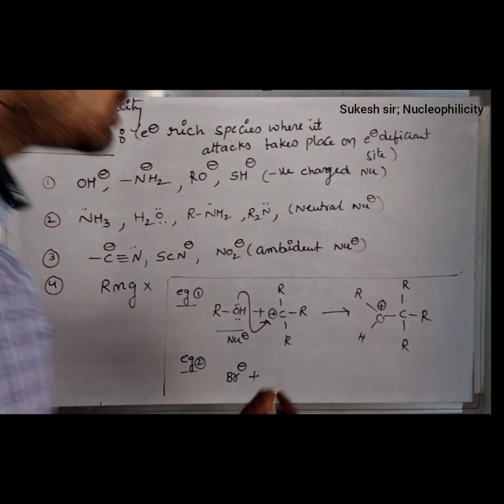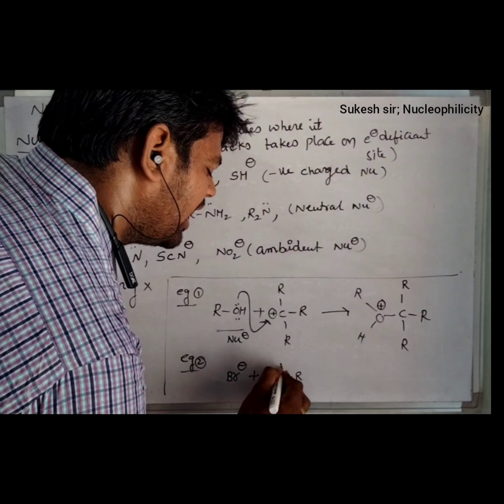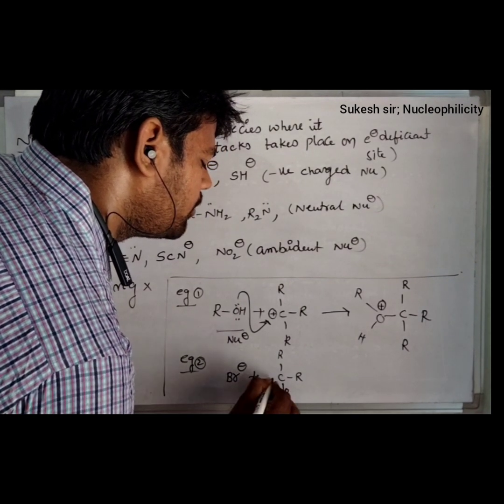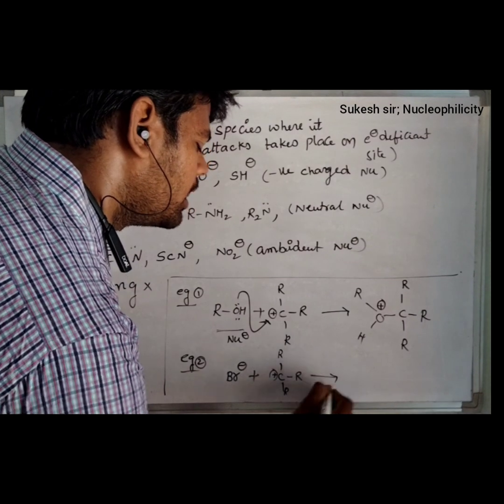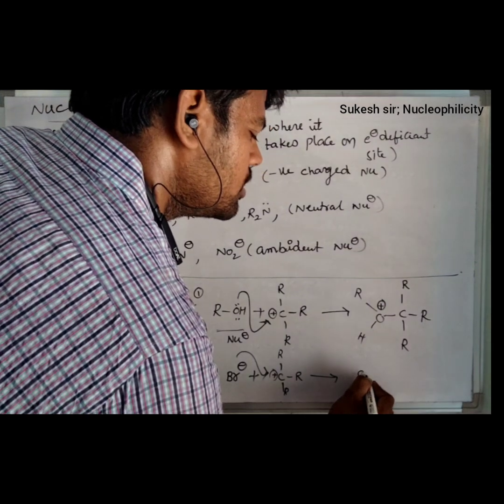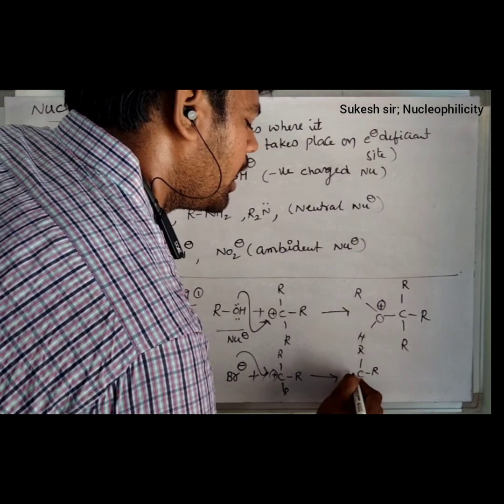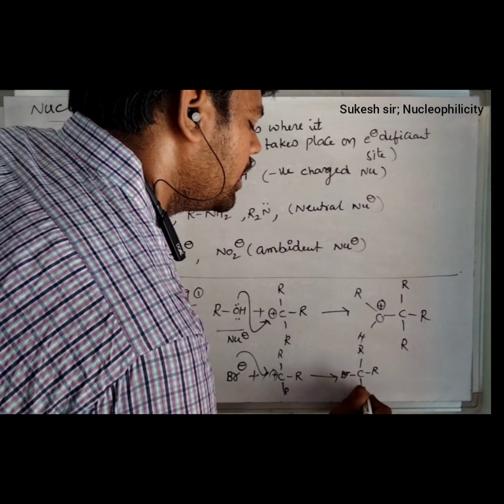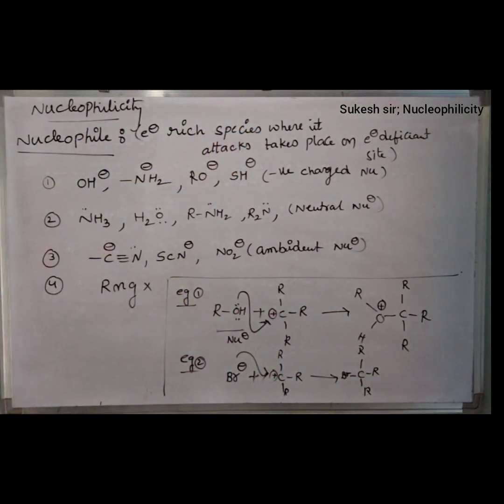electron rich species. If its attack takes place on the carbocation or tertiary carbocation, where carbon has a positive charge, there is a possibility to attack here, where it produces a compound having 1 bromine atom and 1 alkyl group. Due to that reason, that Br minus, which is an electron rich species, attacks on the electron deficient center. All these are considered as nucleophiles.